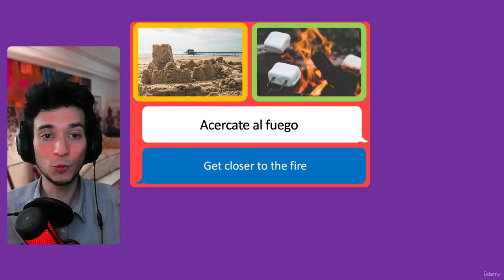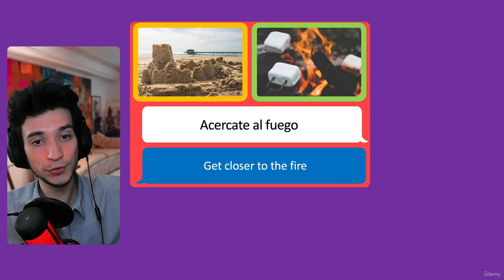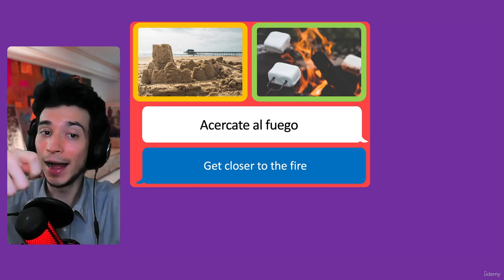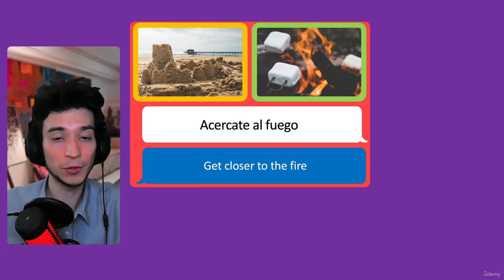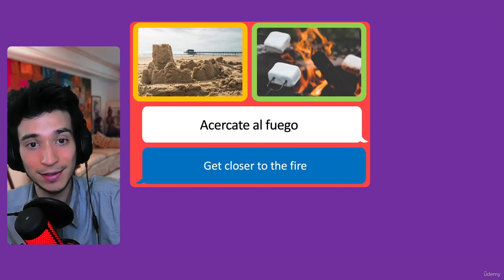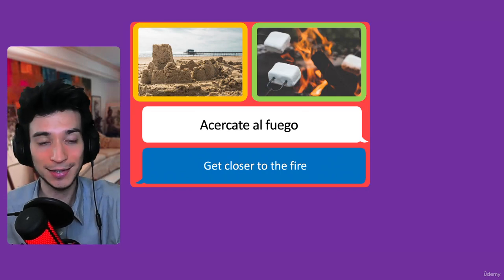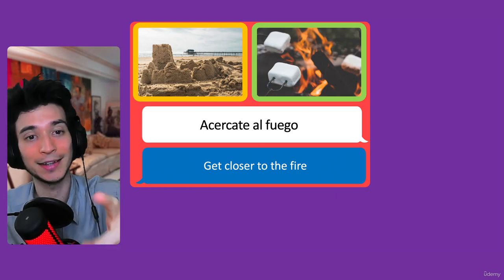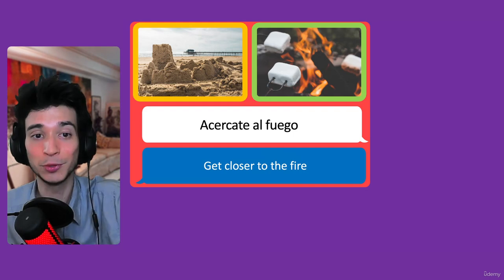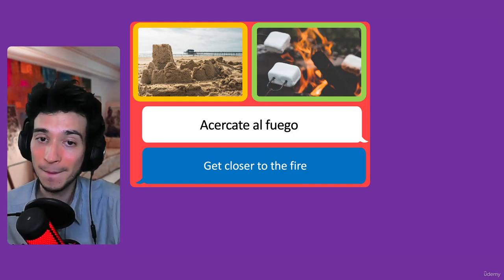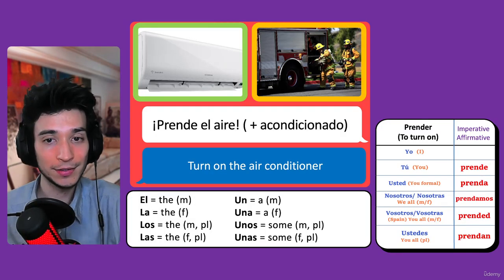Acércate al fuego. Get closer to the fire. Acércate. Acercar means to get close. Acércate is get closer to the fire. And let's try the next one.